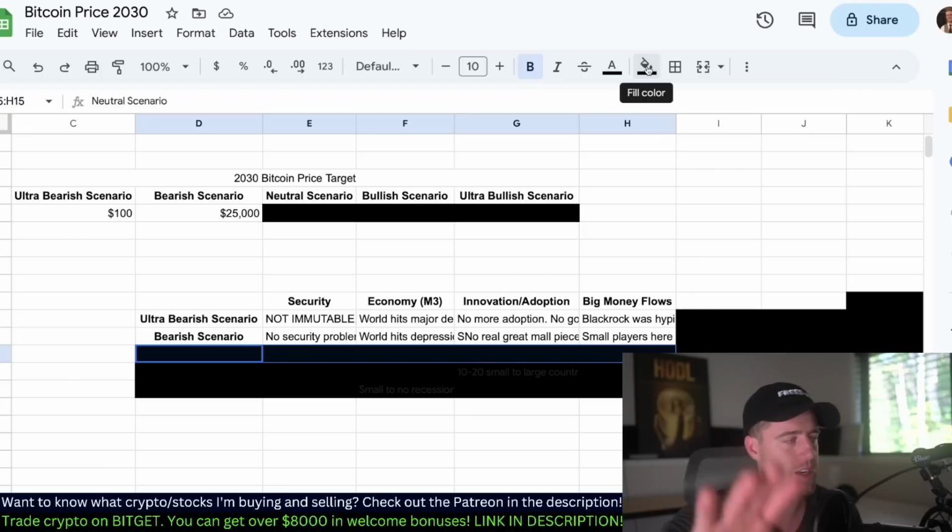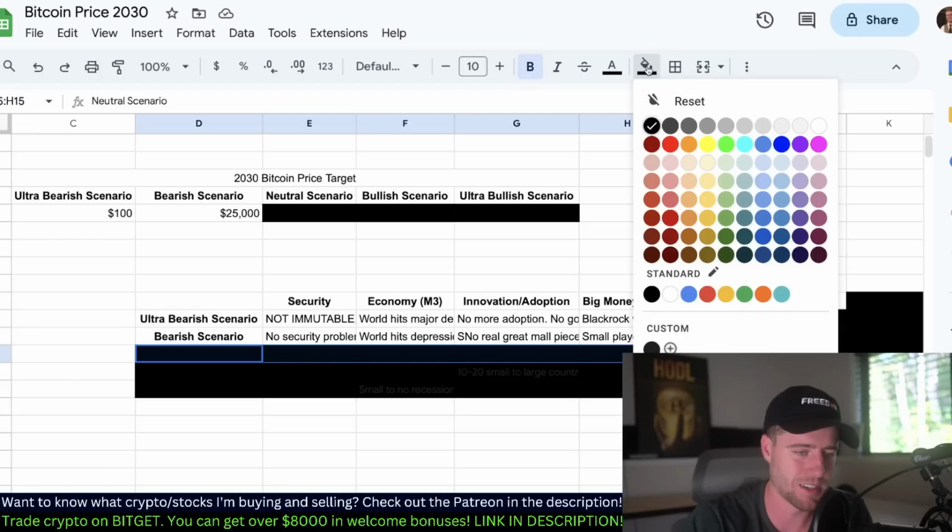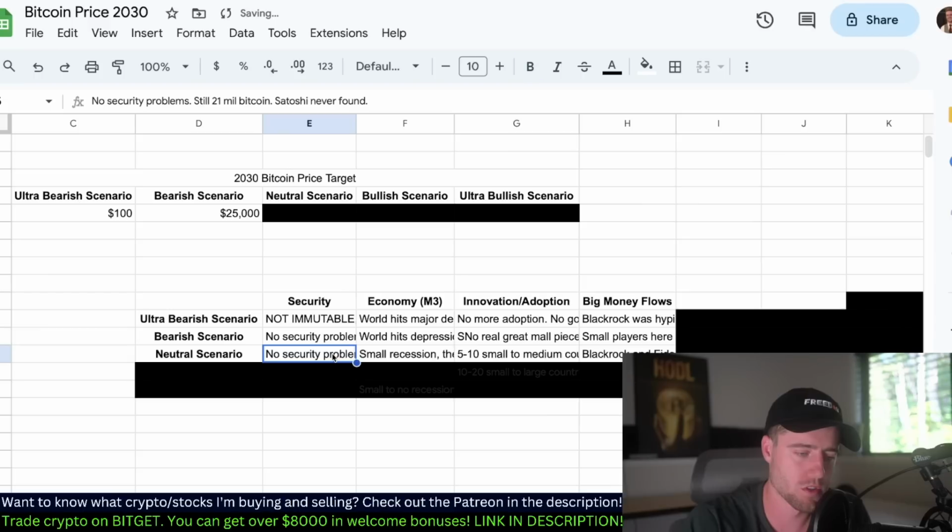Neutral scenario. Now we're getting into the more fun stuff, so stick with me here. Okay, neutral scenario. Still no security problems. Still 21 million Bitcoin. Satoshi never found. Nothing is an issue there. And really, that's going to be the scenario for all these other scenarios too. I just had to include it because security is an issue with Bitcoin. That's one of the things it solves. So if that ever goes away, that's going to be a big problem.